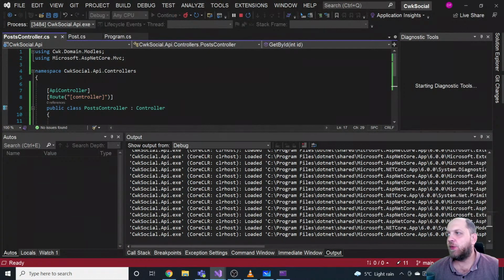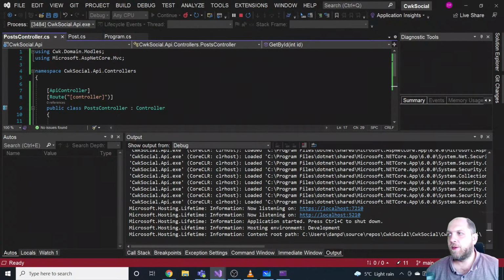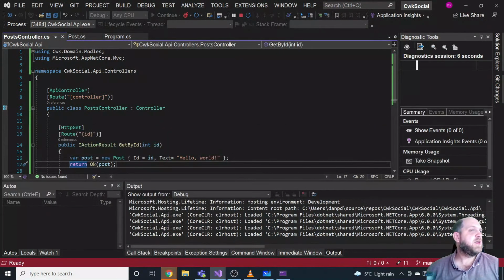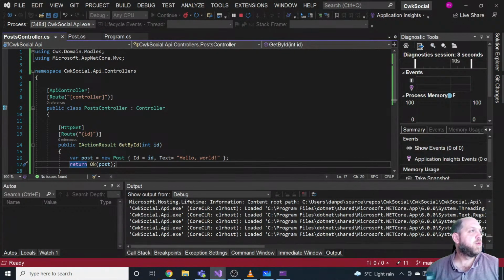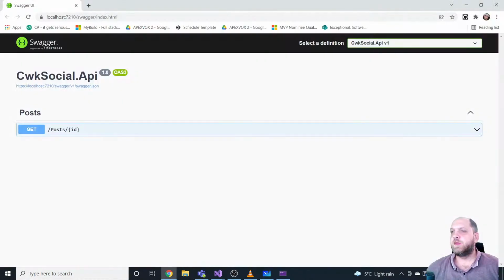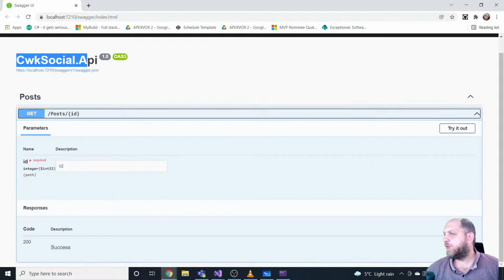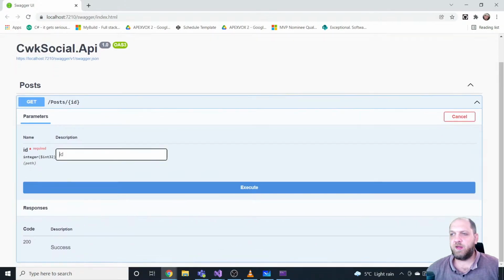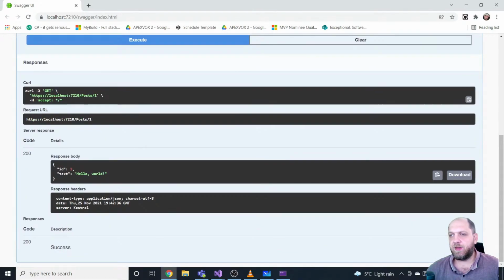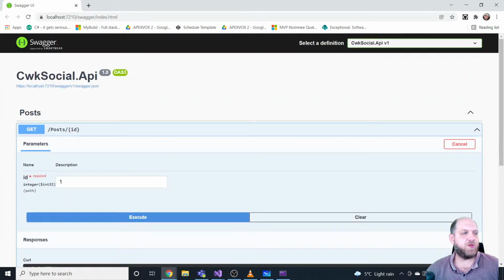So the application already started. I guess it's on the other screen, but no worries, I'll bring it over. This is our Swagger documentation right now. Well, that's the name of our API. We'll change that at the end. We have this post. Let's try it out. Let's specify id 1 and execute. And we get back this one with hello world. So we already have a working controller, which is kind of great.